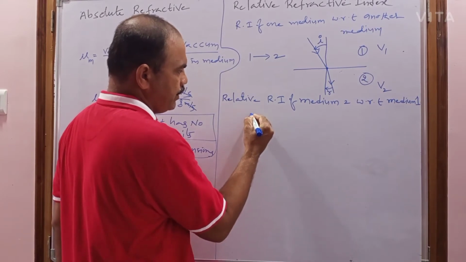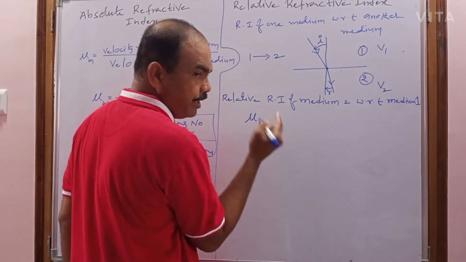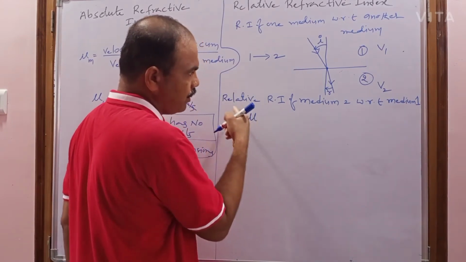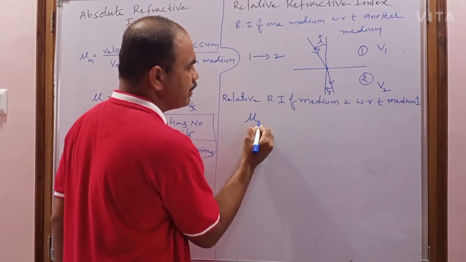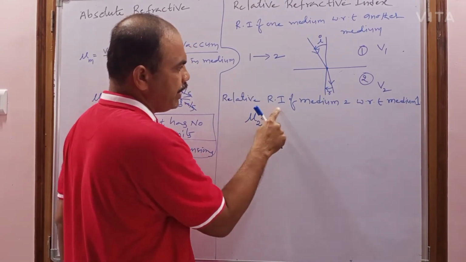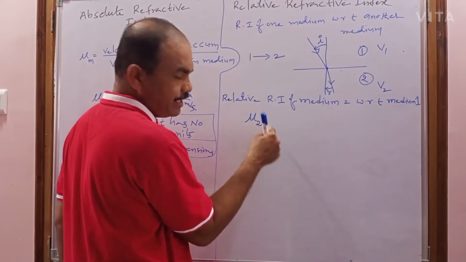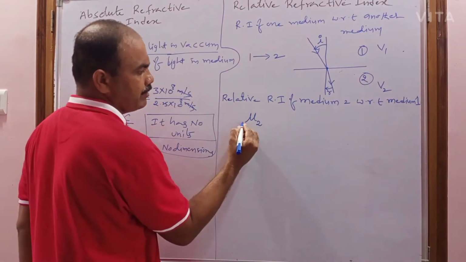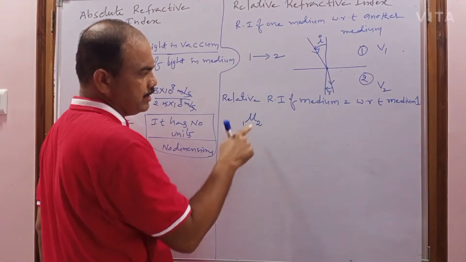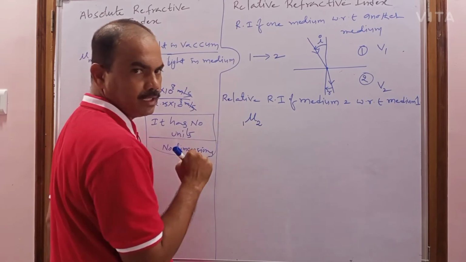So relative refractive index of which medium? Medium 2. For which medium you are going to find the relative refractive index, that medium will be written on the right side. Relative refractive index of medium 2, that medium on the right side. And with respect to what medium, that you have to write on the left side. So this is the symbol of relative refractive index of medium 2 with respect to 1.